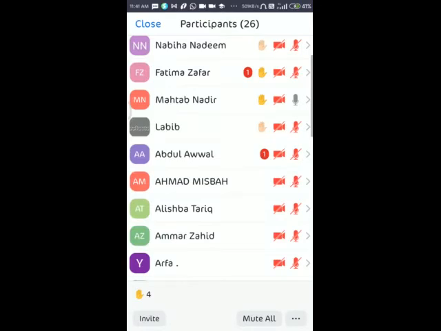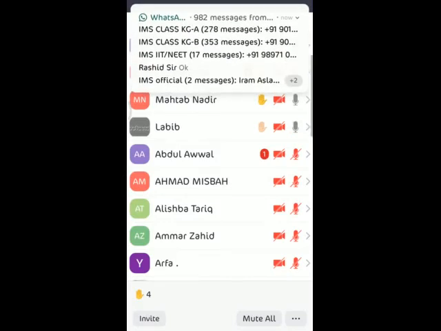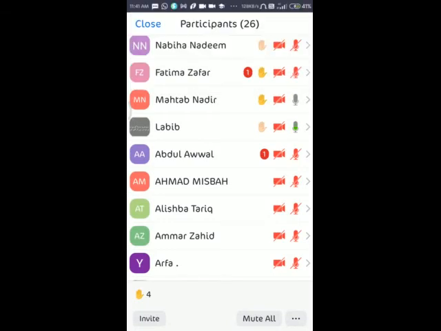Labib, you tell me. Very good. Fertilization. So the first one is fertilization, the second one is zygote changes into hollow ball, the third one is hollow ball fixed in uterine wall, and the fourth one is development of embryo.